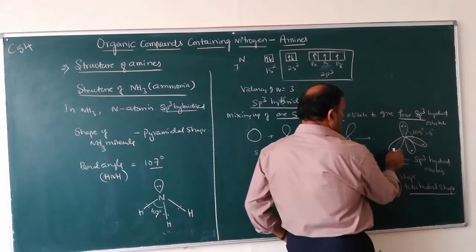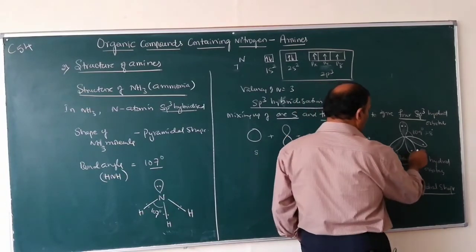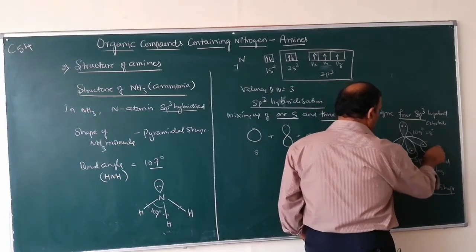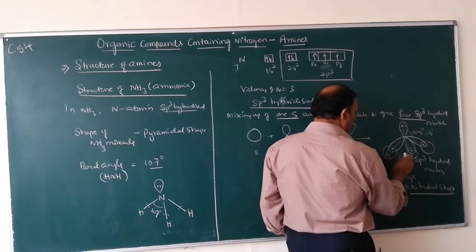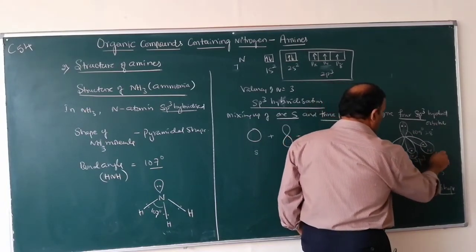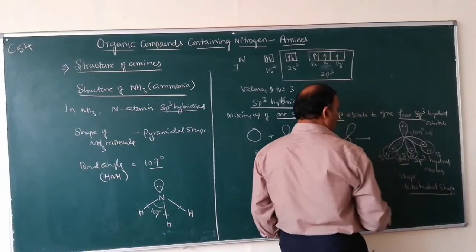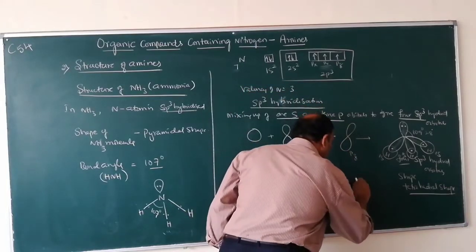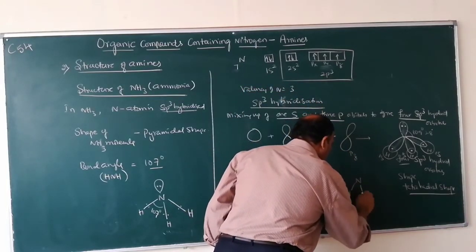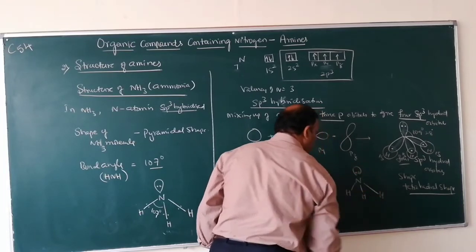So the sp3 hybrid orbitals containing a single electron overlap with the 1s orbital of each hydrogen atom. So this is 1s, this is 1s, forming 3 bonds. This is N, H, H, H. So this is the lone pair of electrons.